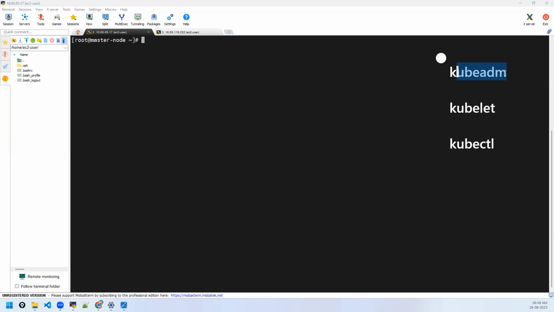Like, let's say there are multiple clusters, you want to check some cluster information, you can use kubeadm. Or if you want to reset cluster configuration or create clusters, all of that can be done by kubeadm. Kubelet, we have learned, right? It is a Kubernetes agent which should be running on every node. That's how your API server will interact with kubelet, with any other nodes. So kubelet should be installed on every node.